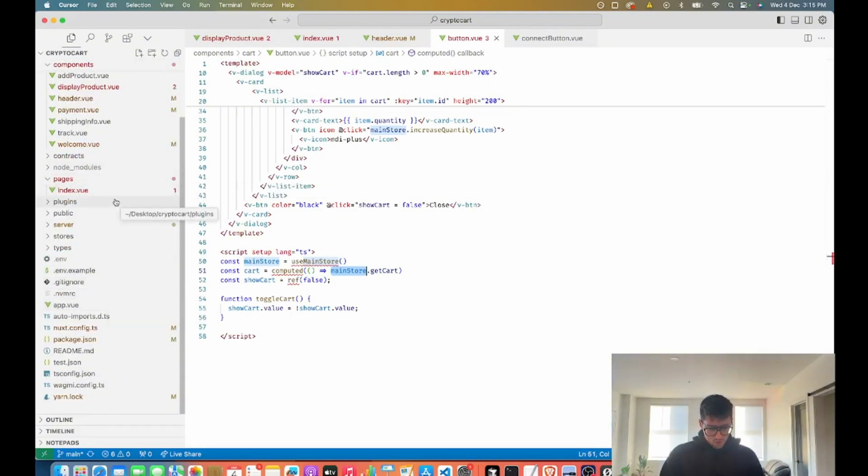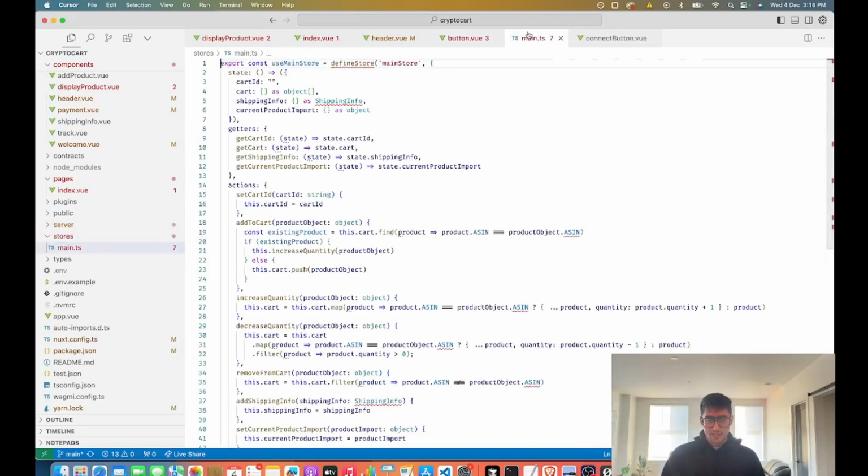So I'm going to show you the config. Under stores, main. So this is what my store configuration looks like for the entire app. It's super lightweight. There isn't that much going on. We have our main state, which is storing cart IDs. We have a cart, which is an array of all of the items, expressed as objects, all the items that we are adding to our cart. And then we have the shipping information stored in global state as well. And then we have the current product import. So this is the product that we actually import from Amazon.